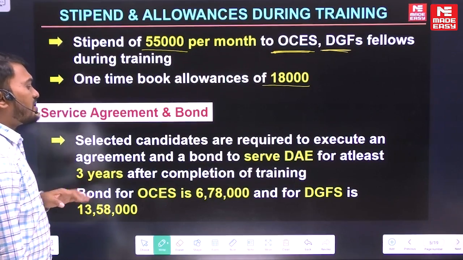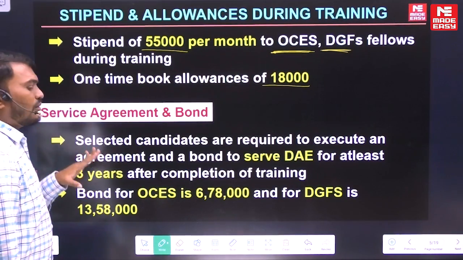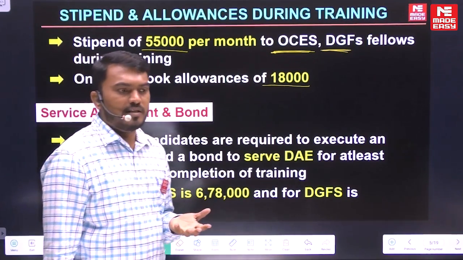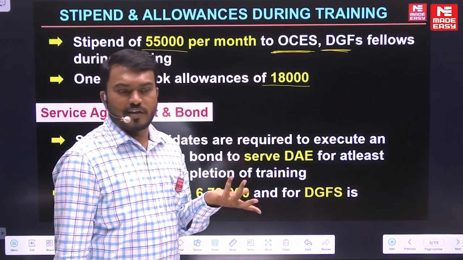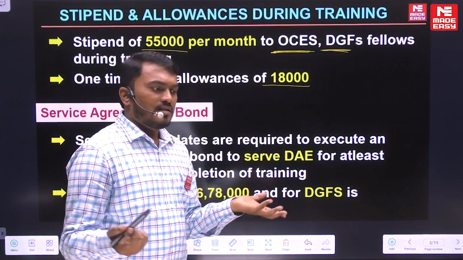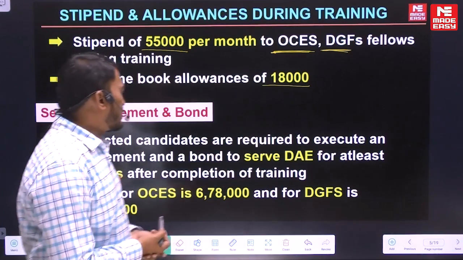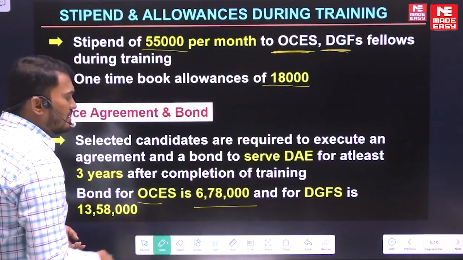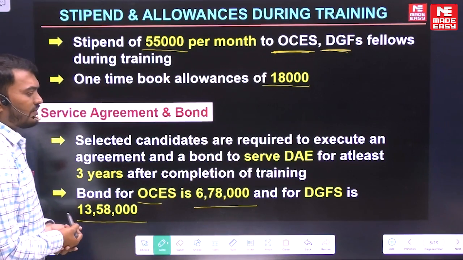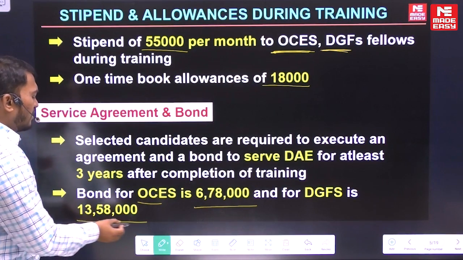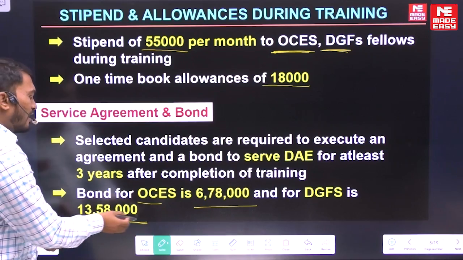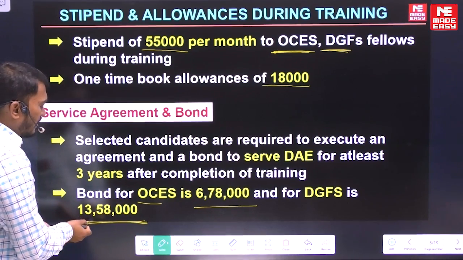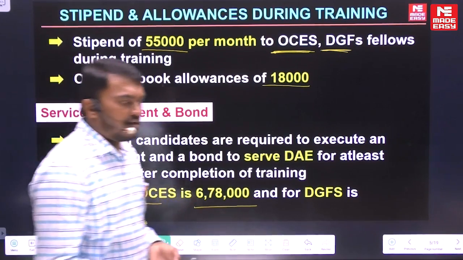And next, coming to the salary, once your training is completed, maybe 1 year or 2 years of training, depending on whatever selection process you are going through. If it is a 1 year training, OCFs will have this package, and DGFs will have this package. It's a good, decent salary, being a computer science engineer, and that too in a PSU. If you are having 1 lakh per month, that is a decent salary in India.